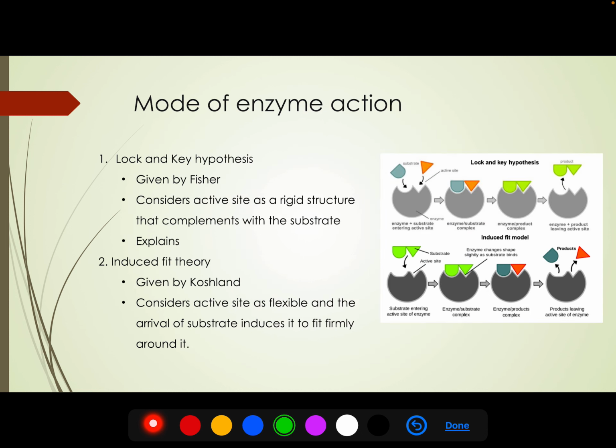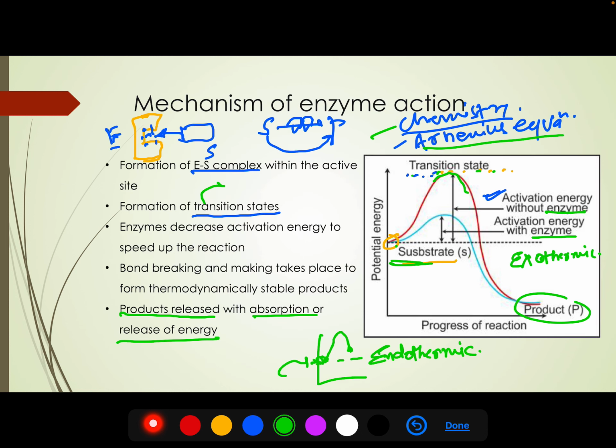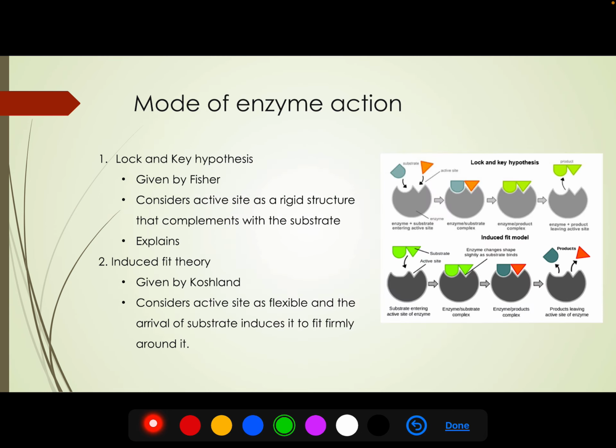Now let's move on to the next point. Okay, I understand how the enzyme is speeding up the reaction, but how does it happen? How do the enzymes do this? To explain these things, two theories were put forward that are most accepted: first is the lock and key hypothesis and second is the induced fit theory.